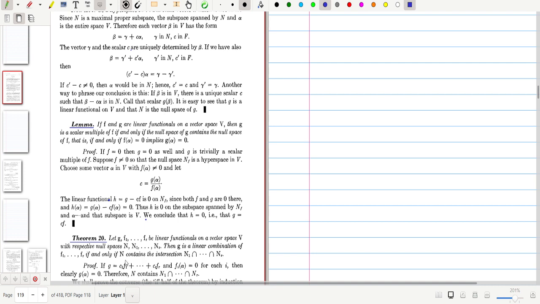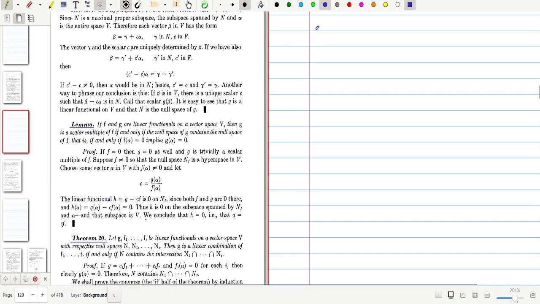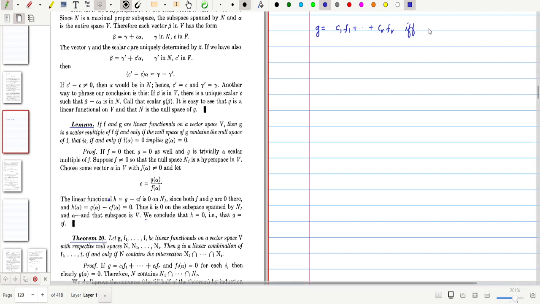That means N is the null space of g, and N1, N2, Nr are the null spaces of f1, f2, fr. So we need to prove that g is equal to c1 times f1 plus etc. plus cr times fr if and only if N1 intersection N2 intersection etc. intersection Nr is contained in N.